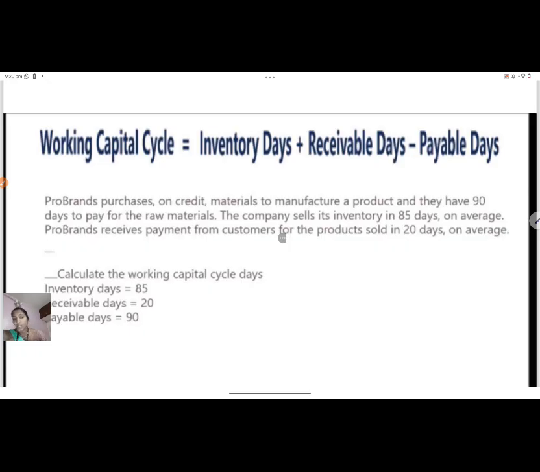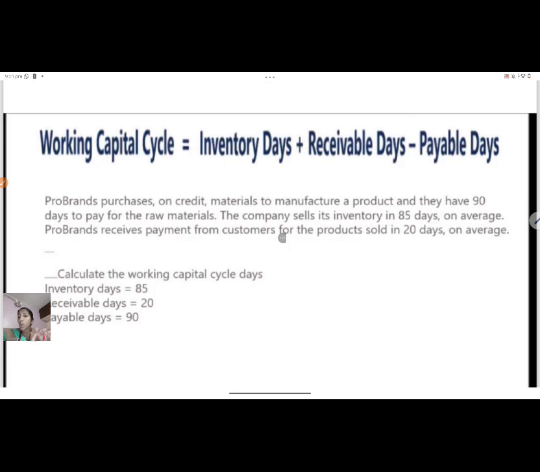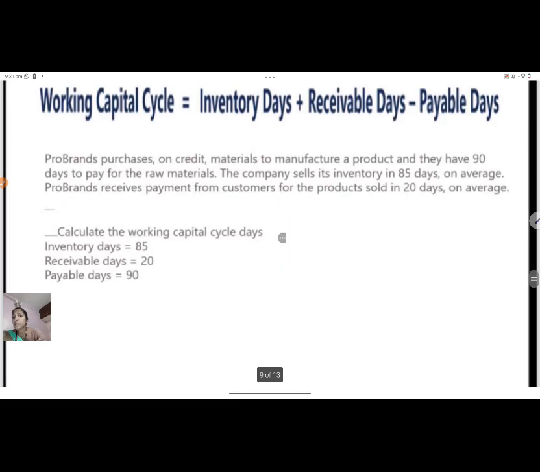The company sells its inventory, that is, you have made the raw material into finished products in 85 days on an average, and it receives the payment from the customers. After the sale, you have to receive payment from the debtors. The period that you have given to the debtors is 20 days on an average. So how you calculate the working capital cycle is, see, first is inventory days, how many days